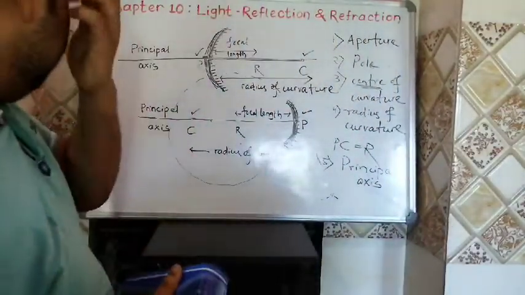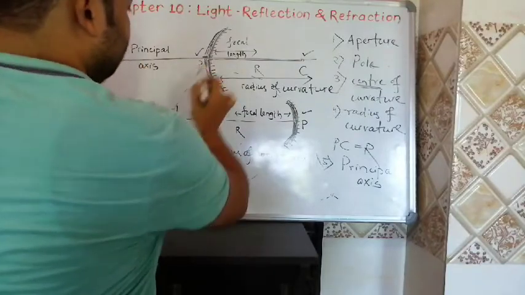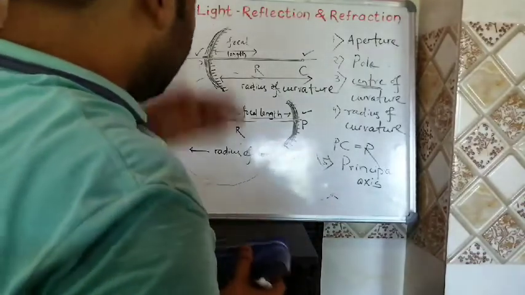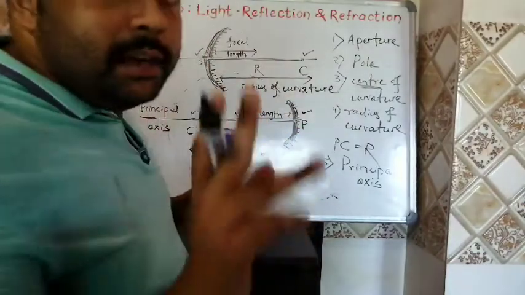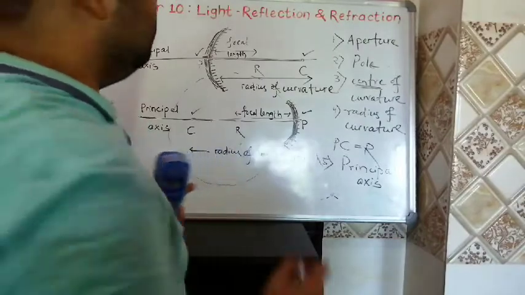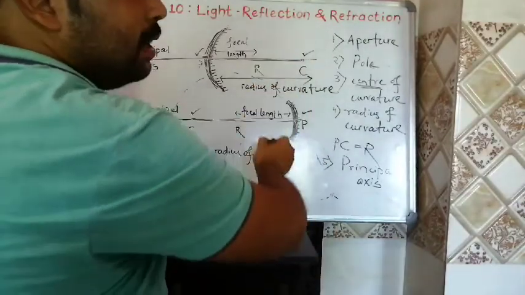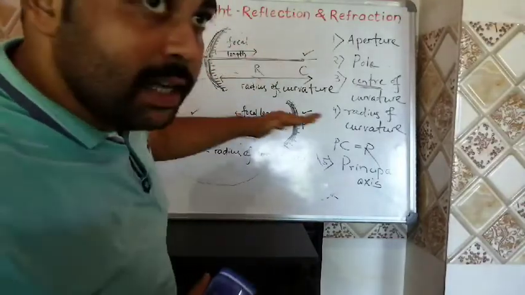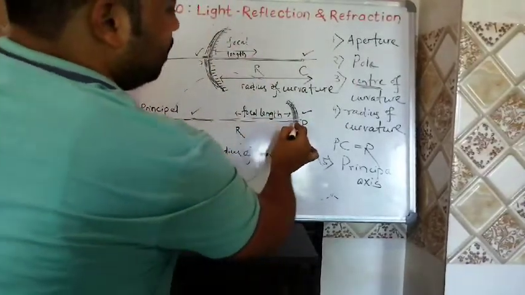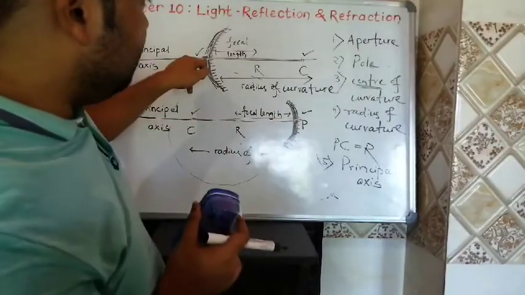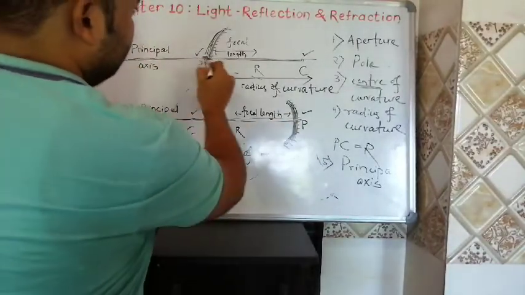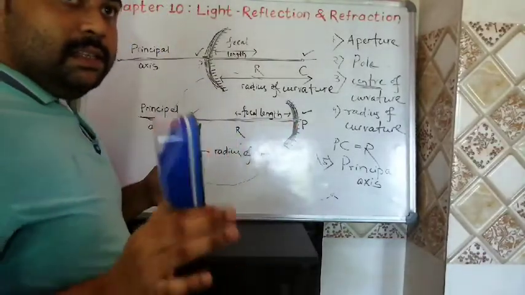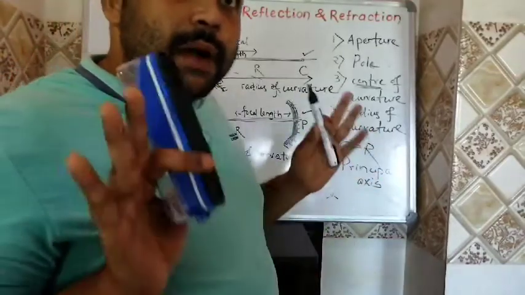principal axis. This is the principal axis. So what is principal axis? Principal axis is a horizontal axis, not a vertical axis. If it is like this, we can say it is vertical. This is horizontal. So principal axis is a horizontal axis which passes through the pole of the mirror. In this case also it is passing through the pole. See, it is passing through the pole. Here also it is passing through the pole.